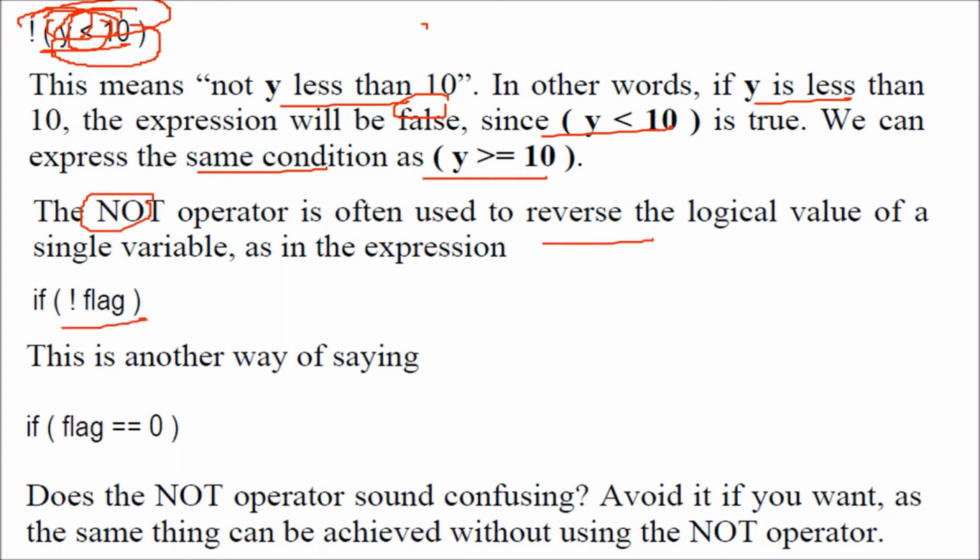That is, if not flag. This is another way of just saying if flag equal to 0. If not flag means flag is equal to 0. So it may seem somewhat confusing, so we usually do it only when it is really required.